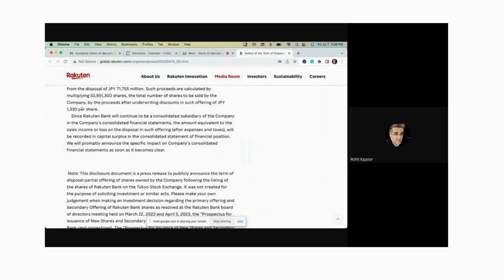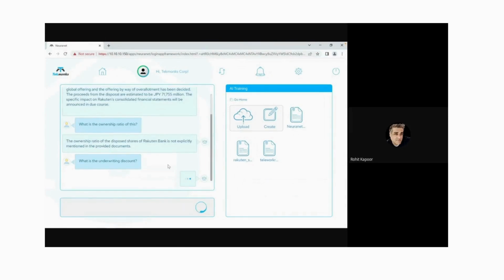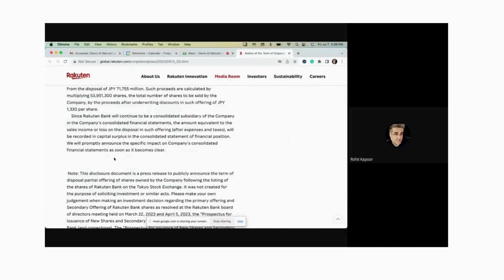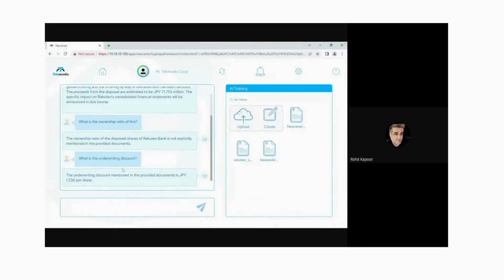Offering of JPY, so underwriting discount. So I can say, what is the underwriting discount? And maybe we get some answer here. See, it gives JPY 1330 per share, which is coming exactly from here, right? So you see, it's very accurate. Also, you see, it keeps context. I said, what is the underwriting discount? I did not say Neuranet, Rakuten, or Teleworker.